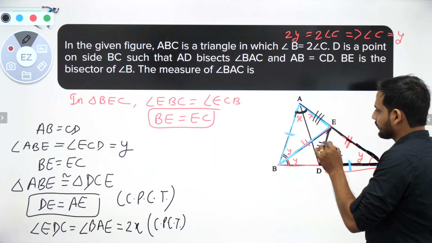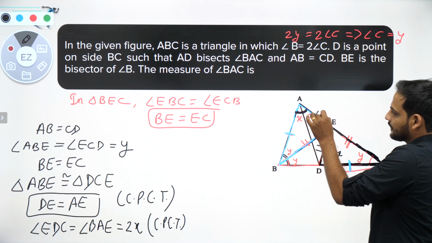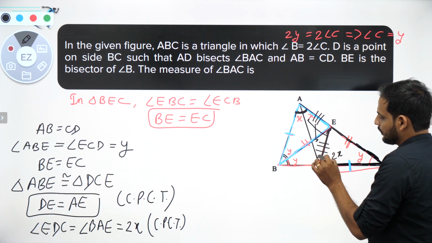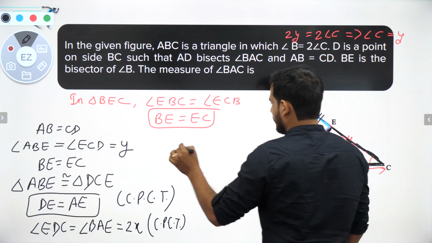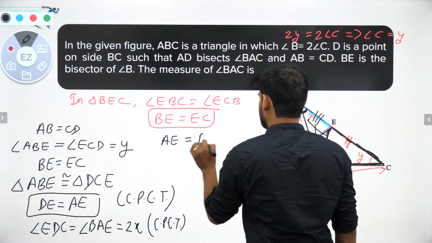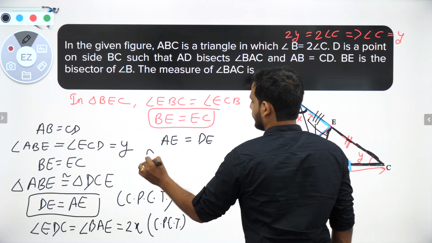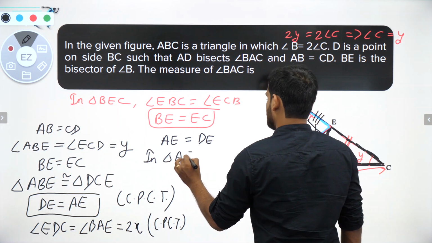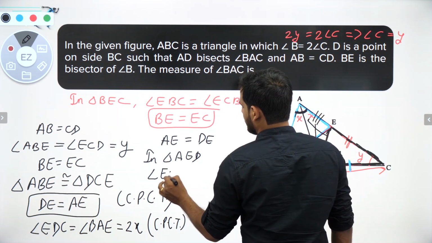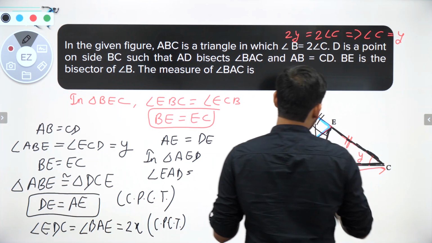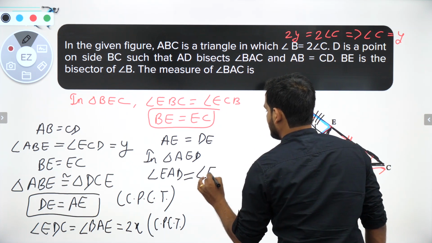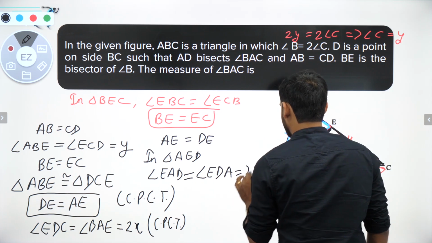So now bachon, in an isosceles triangle these two sides are equal. So if this angle is x, this angle should also be equal to x. So I will say one more thing: as AE is equal to DE, in triangle AED, angle EAD should be equal to angle EDA. This should be equal to angle EDA, and this should also be equal to x.